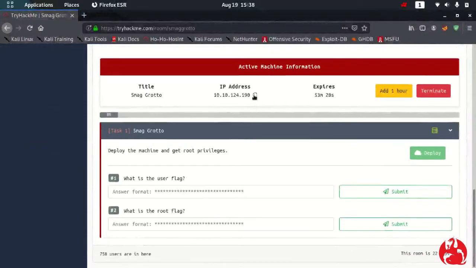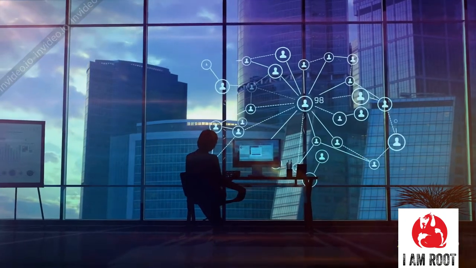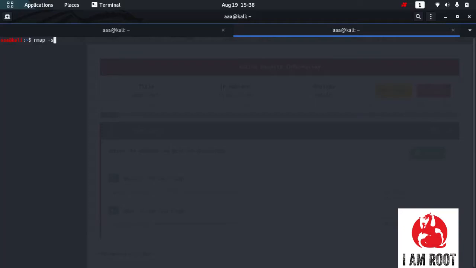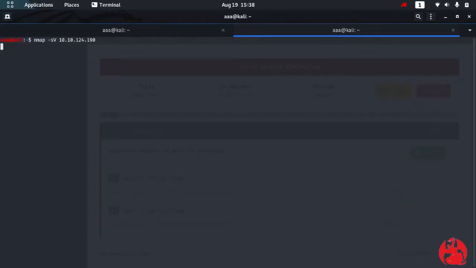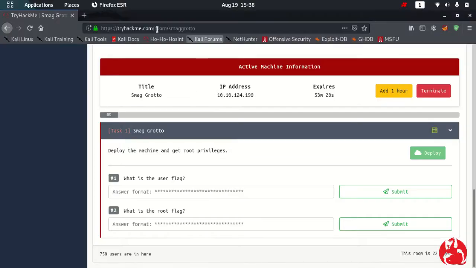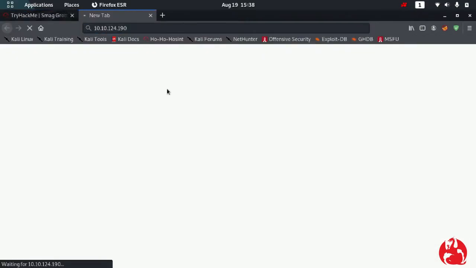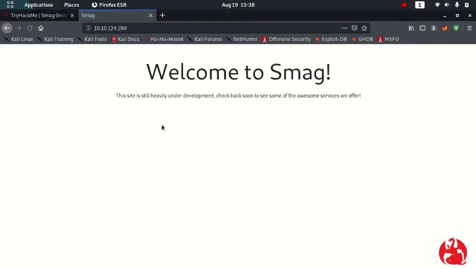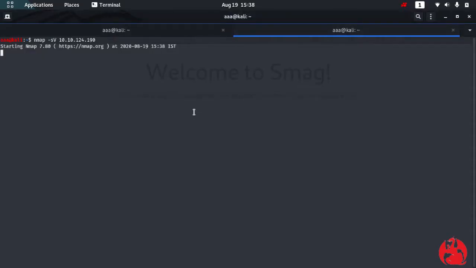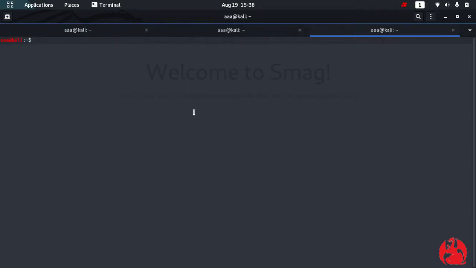So firstly, let's start with the nmap scan. nmap -sV and then the IP address. Alright, and let's connect to this IP. Welcome to Smack, they're under development. While nmap is running, let's run a GoBuster scan to brute force directories.